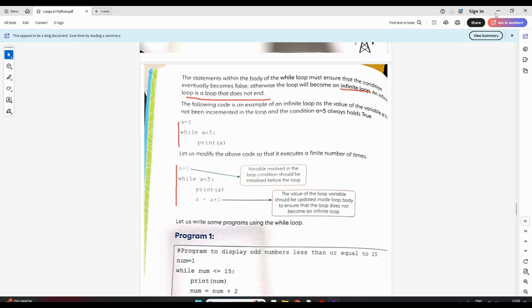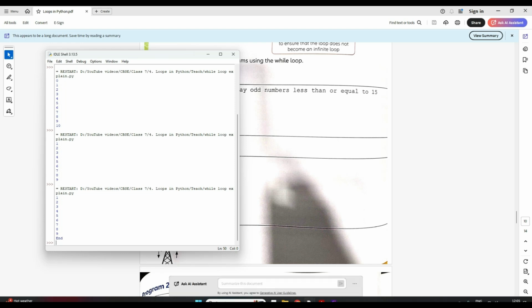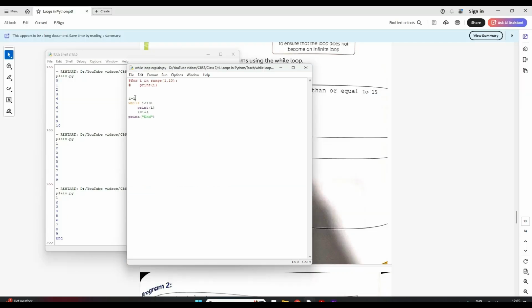Then let's see some of the examples given in your book. Now see the first example, very simple. You have to display odd numbers less than equal to 15. Only the odd numbers. So let's try to write this program. So I have to start from 1 only, right? So while i less than, because till 15, so it will be i less than 15. Let me copy paste this program so that you all can see it. So I have to go from 1 till 15, so I'll write less than 15.